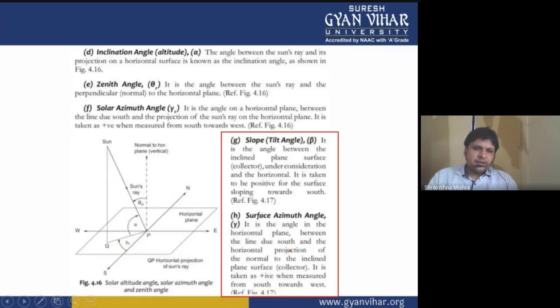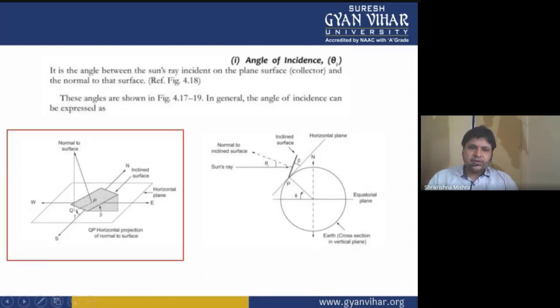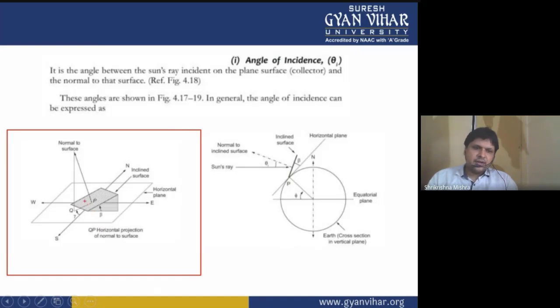What is this slope angle? Let's see. This diagram will definitely make you understand what slope angle is. Whenever you keep any particular system at an angle, you tilt it. That angle by which you tilt any device is known as the tilt angle and is denoted by beta.